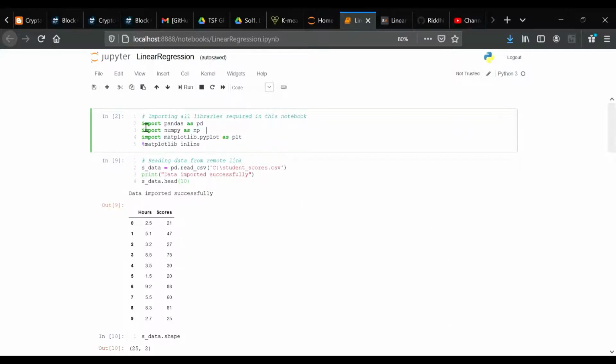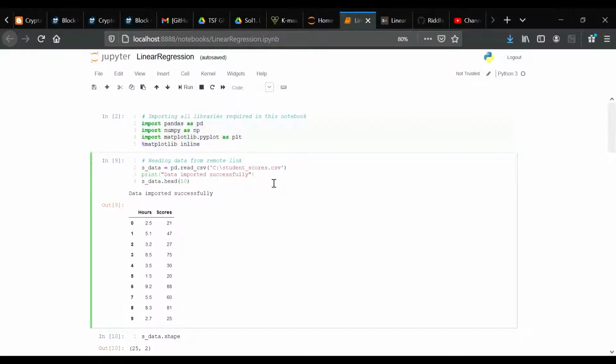Here we have first imported the pandas library, which is used for data manipulation and analysis. Secondly, we have NumPy, which is used for working with arrays. And thirdly, we have matplotlib, which is an amazing visualization library in Python for 2D plots of arrays. As you may have noticed from the above import statements, this code was executed using a Jupyter IPython notebook.